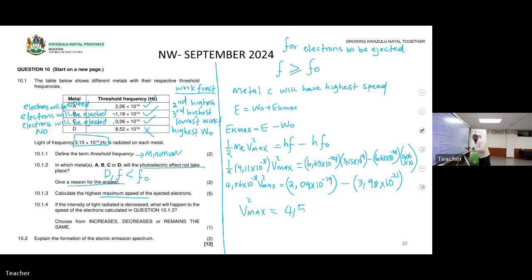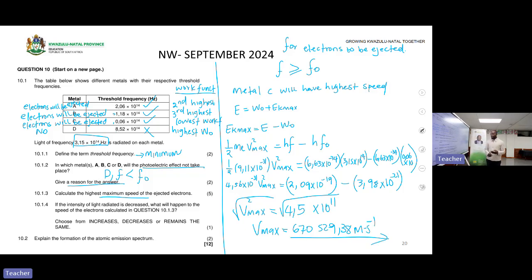That gives 4,5 times 10 to the power of 11, then square root. So the maximum speed that we are getting here is 670 529,38 meters per second. Okay, get your 5 marks, easy.